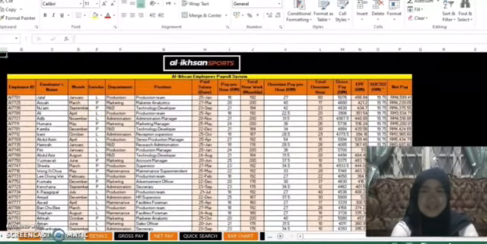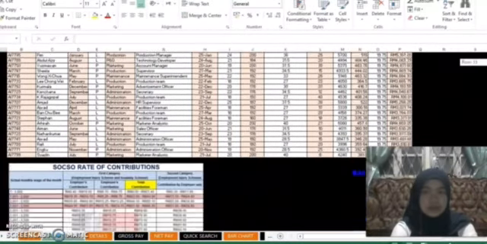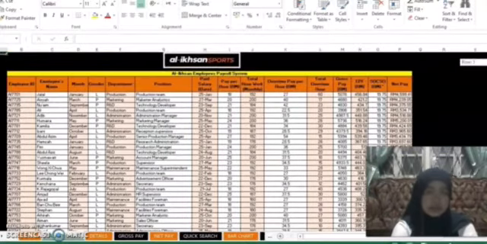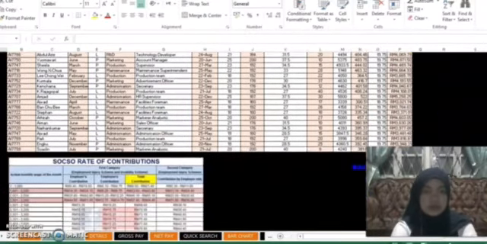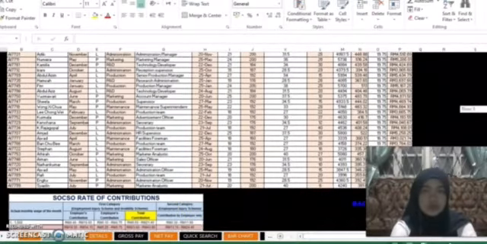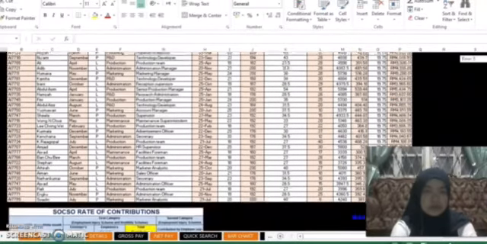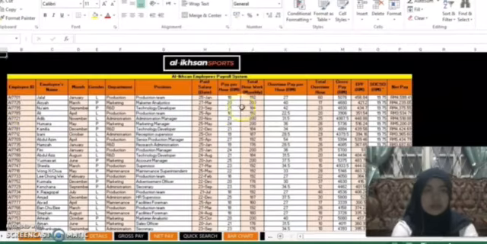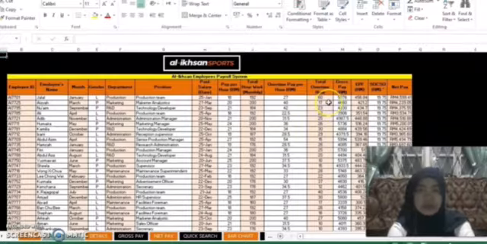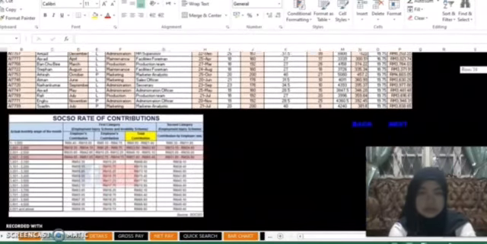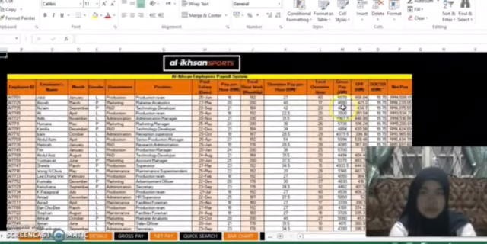So in the salary data here, we present the employee information of Al Ihsan Sport and the social rate contribution table, to show you how we calculate the social rate, the social value here. So this is the social rate, and these are all the information that is our raw material to calculate the gross pay and the net pay. My other team members are going to explain this to you.